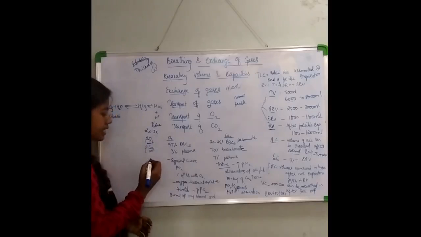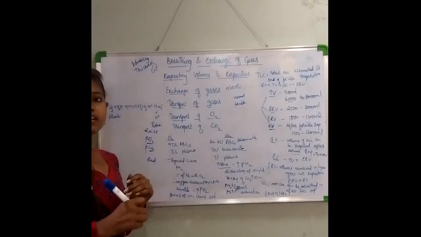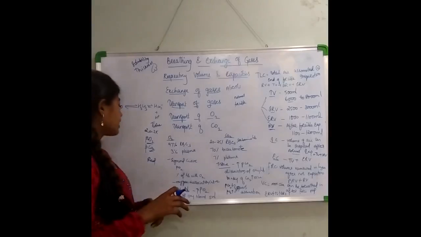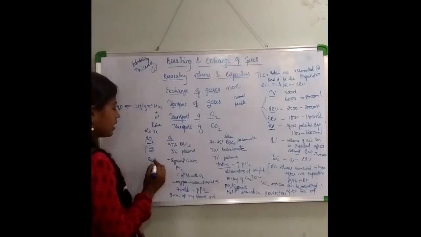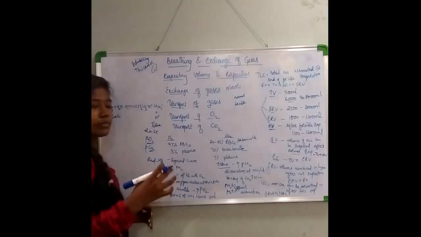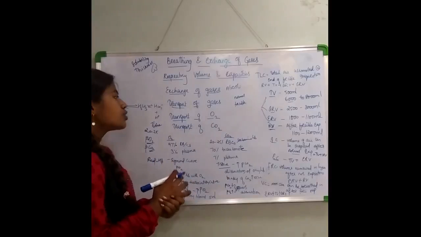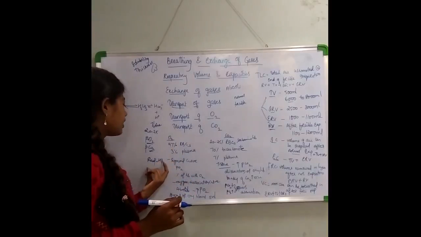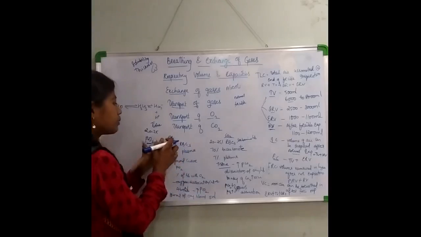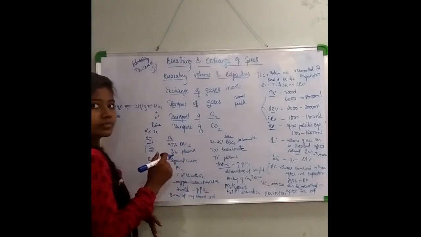RBCs have a red color pigment which contains iron, called hemoglobin. This hemoglobin combines with O2 and forms oxyhemoglobin, right?